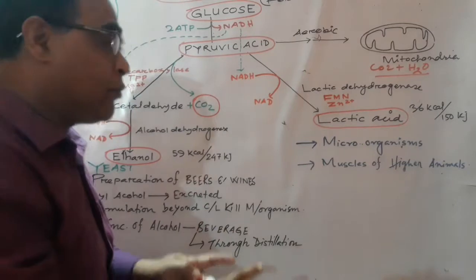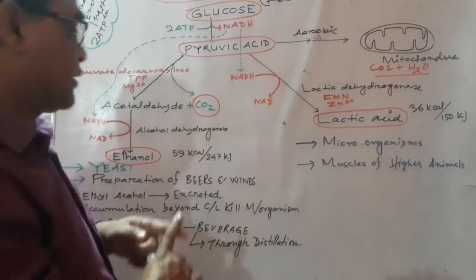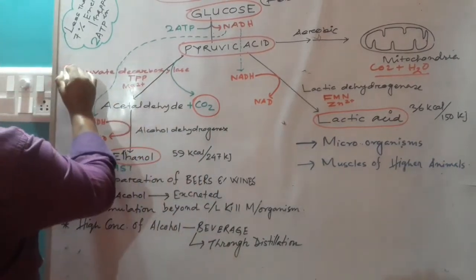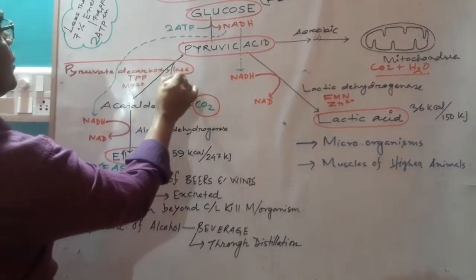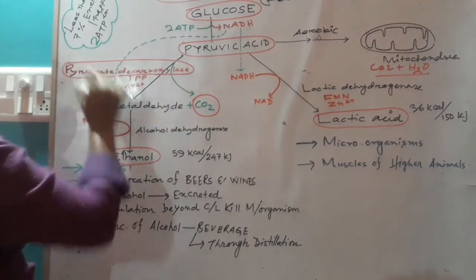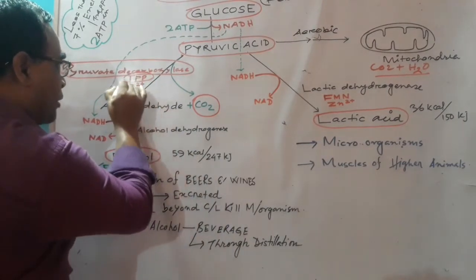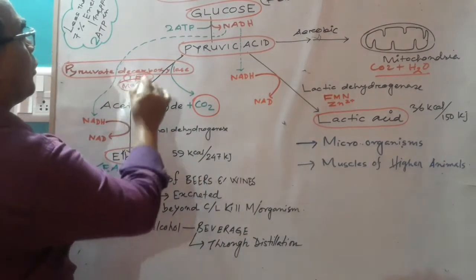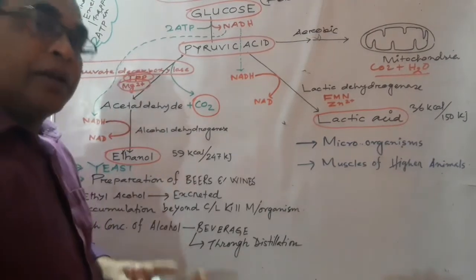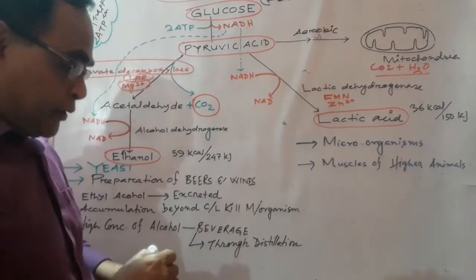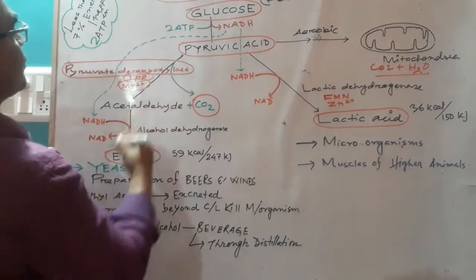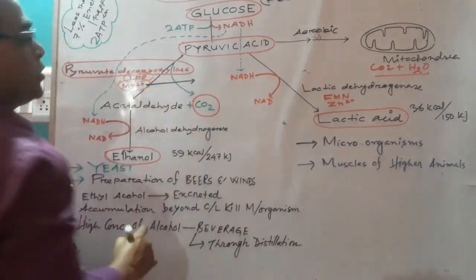One carbon dioxide molecule is released from the pyruvic acid in presence of the enzyme pyruvate decarboxylase. Two factors are involved in this process. One is TPP, thiamine pyrophosphate, and another is magnesium ion.